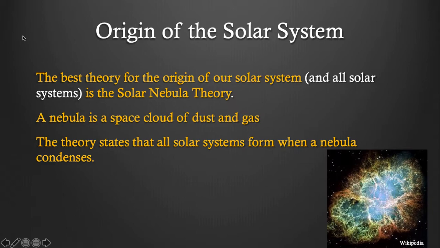A nebula is a space cloud of dust and gas, and the theory states that all solar systems form when a nebula condenses. That means it collapses in on itself.